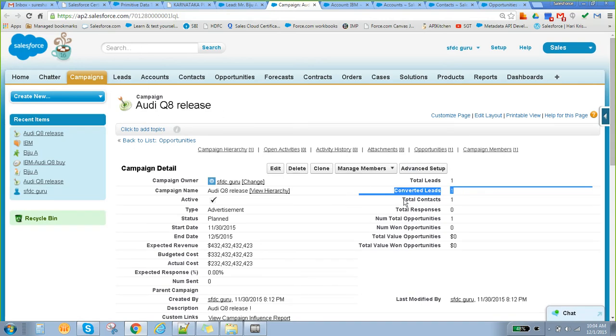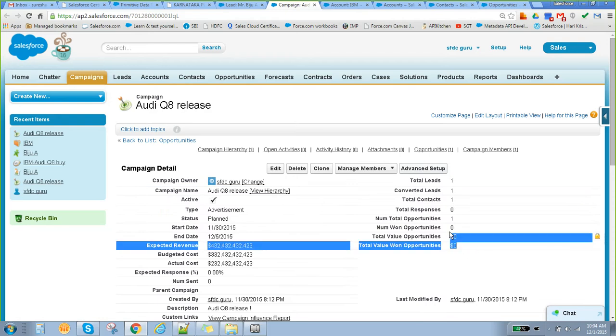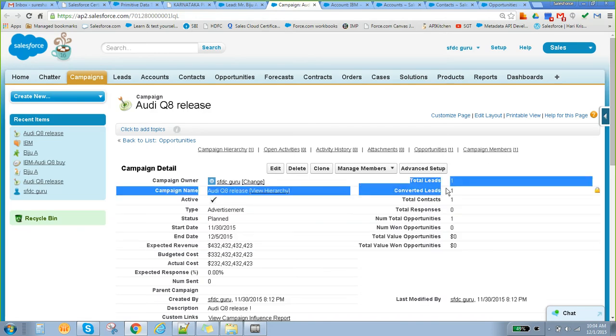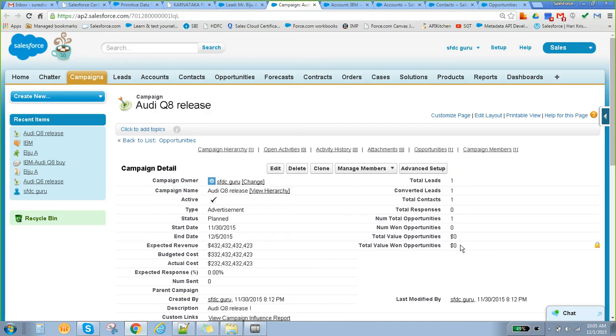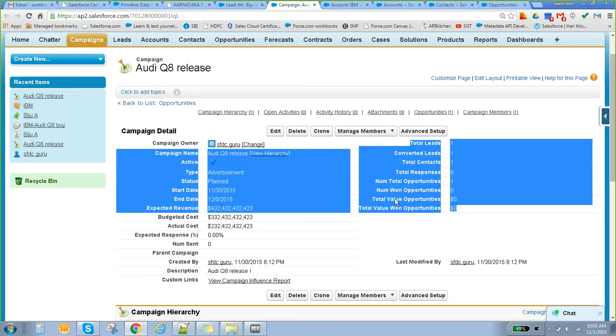The number of contacts created from that lead is 1, and the number of opportunities created from that lead is 1. These are what we call campaign hierarchical fields. Clear? These are read only fields, so we can't edit them. They are counted automatically by Salesforce once you have converted the lead.